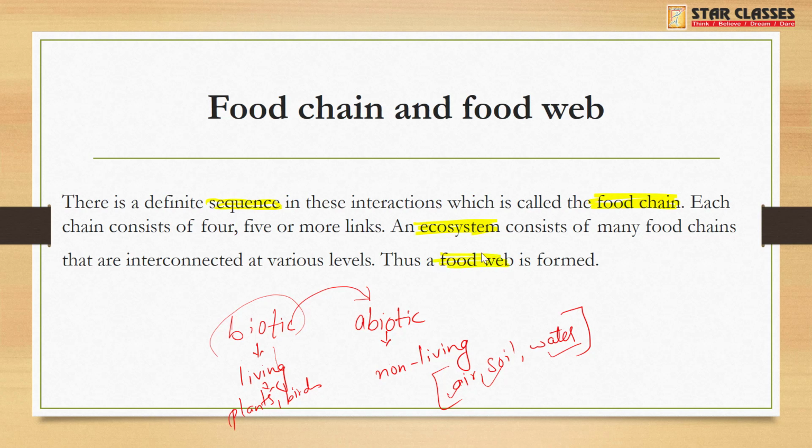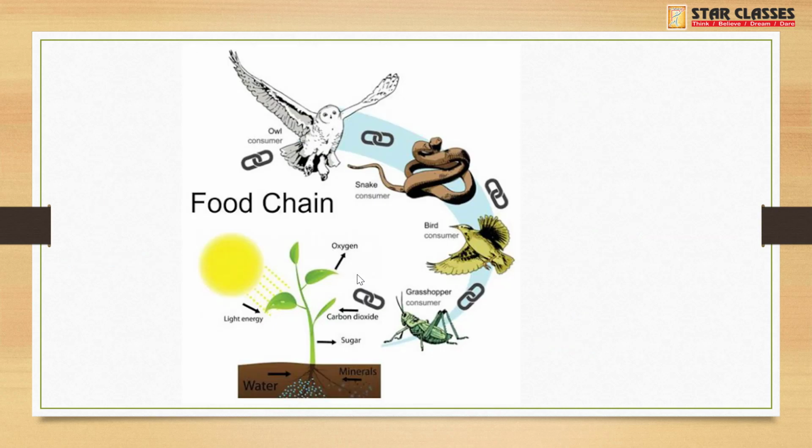So when there is a definite sequence in the interaction among the living beings present in the ecosystem, it is called a food chain. Each chain consists of 4 or 5 or more links, and an ecosystem consists of many food chains, and when they are interconnected at various levels, it is called a food web.